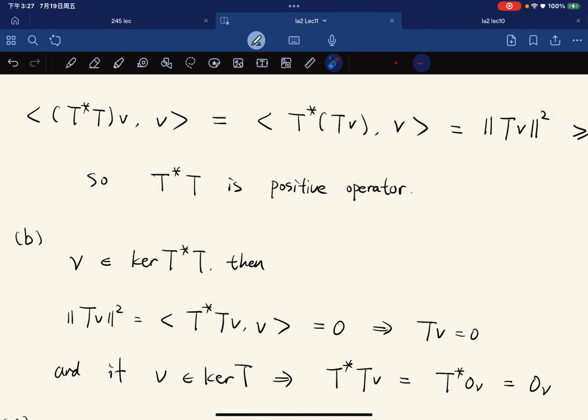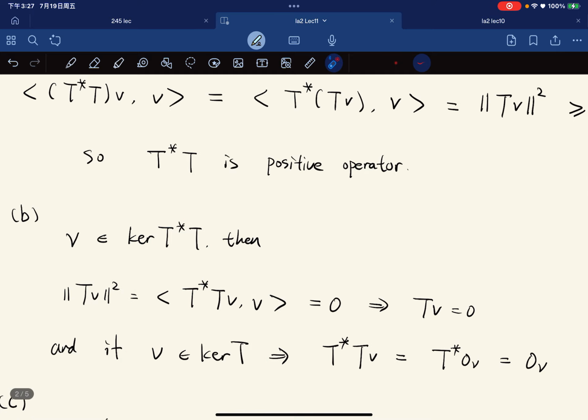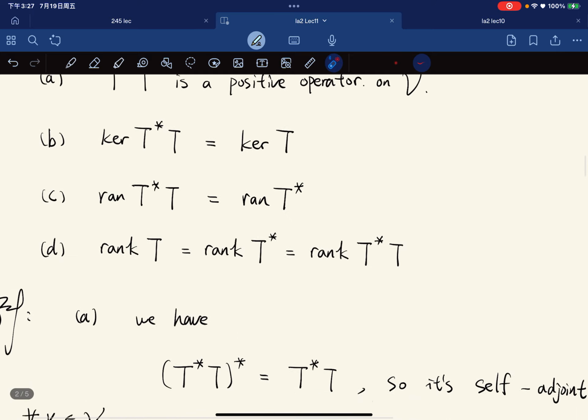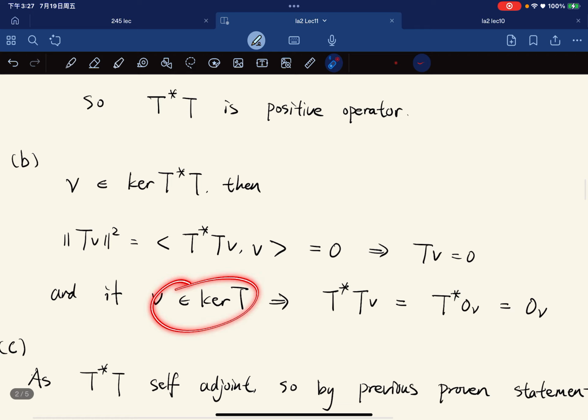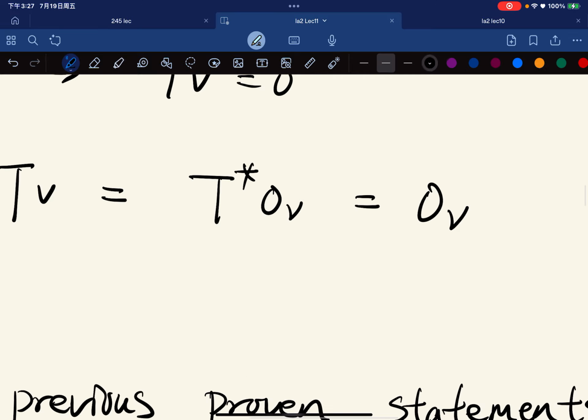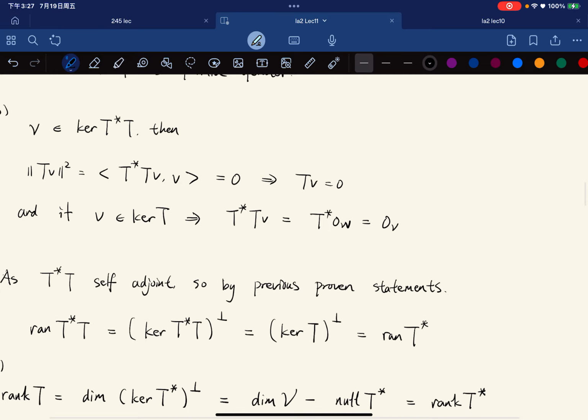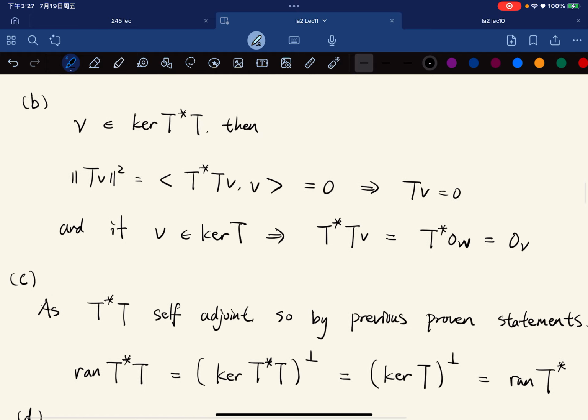So if v is in the kernel of T star T, this will be 0, which means that Tv is 0. Conversely, if v is in the kernel of T, then T star T v gives you T star of 0, which is 0 in W.